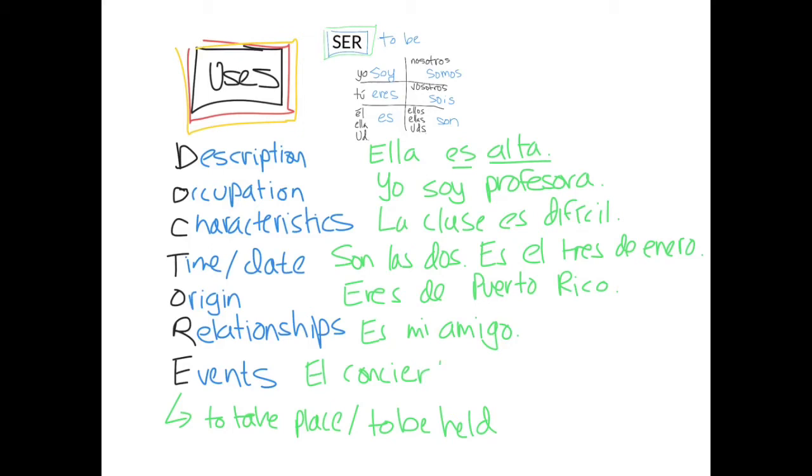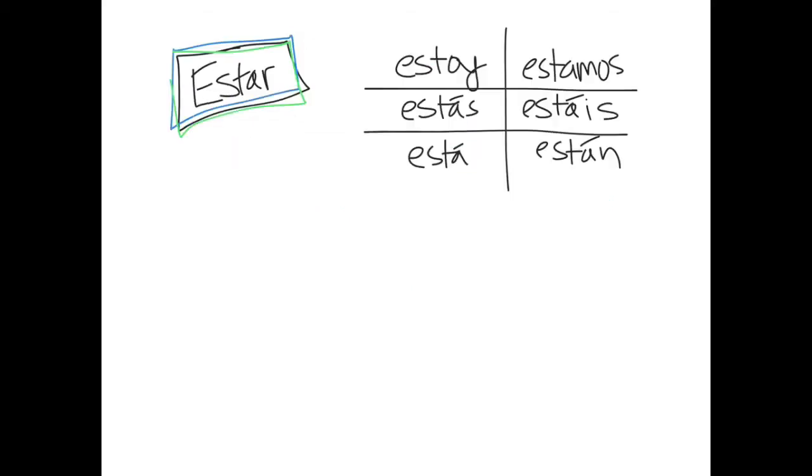So an example would be, el concierto es en el centro. The concert is downtown. Because the concert's an event, you would need to use ser for that. Again, so here are our uses, and remember that we need to use ser and these conjugations for when these situations pop up. Okay, so that's ser.